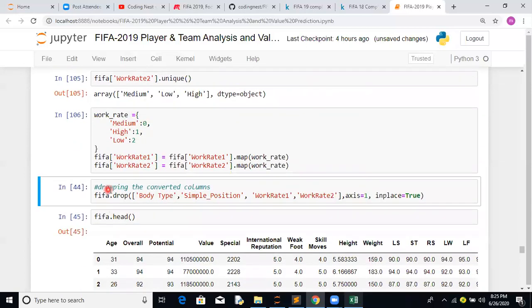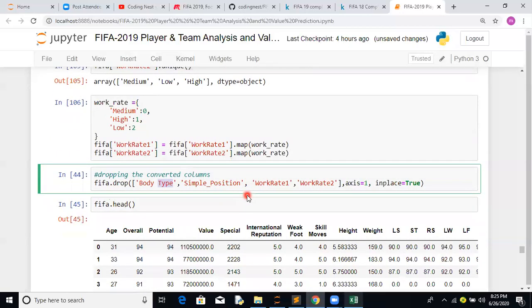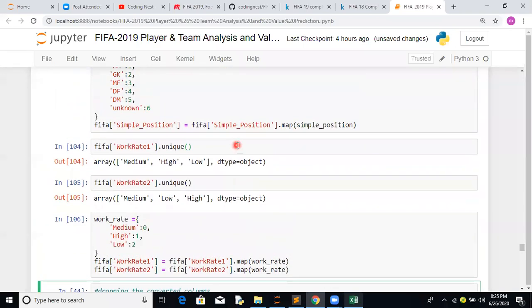Once we have converted this, we drop the converted columns. Okay, just a minute.